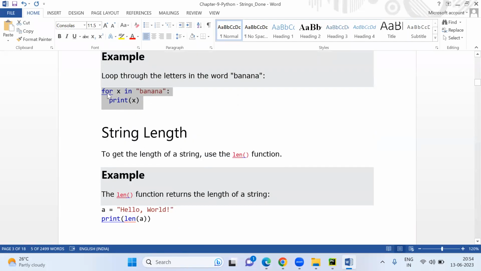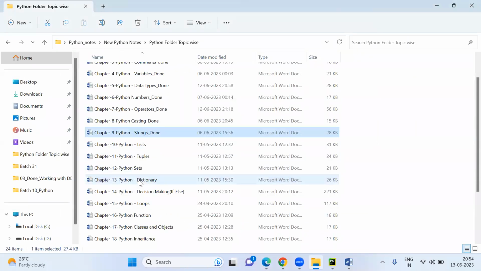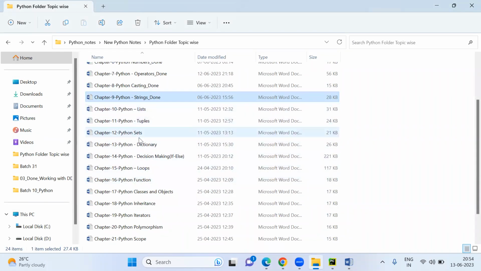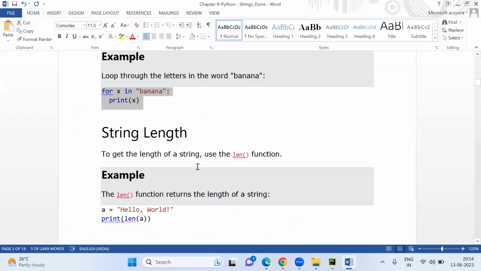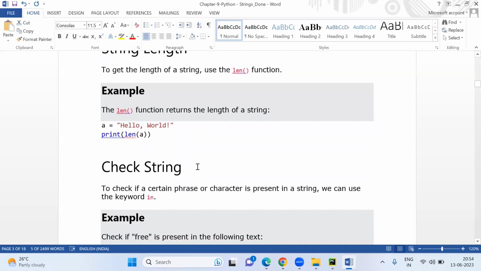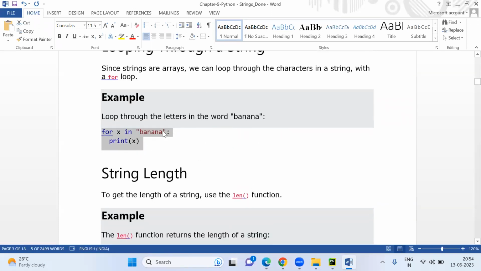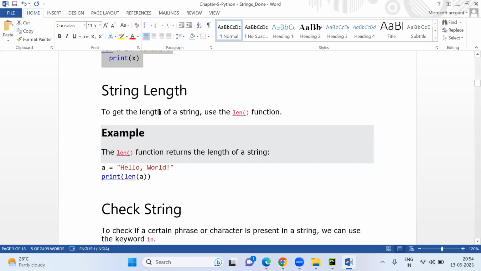So that is the use of looping through a string. We'll see for loop when we discuss loops. We have a loop chapter. After all these dictionaries and collections, we'll go to decision making, if else, and then loops: for loop, while loop, and do-while loop. All these things are there. Just for a second, for the use, we are showing here that a string can be used with the loop also. String length: how will you find the string length? How many characters are there in this one?